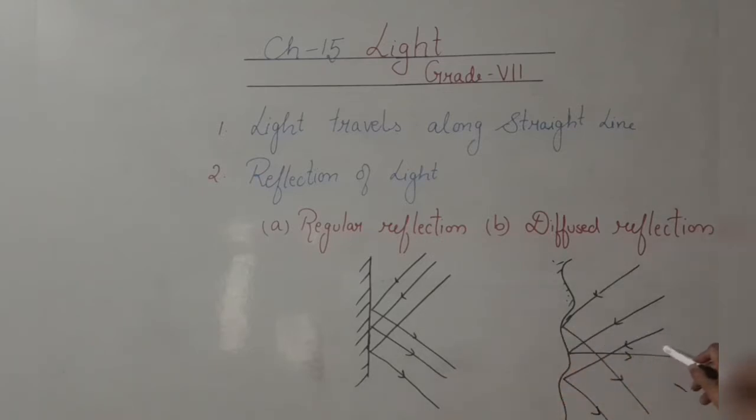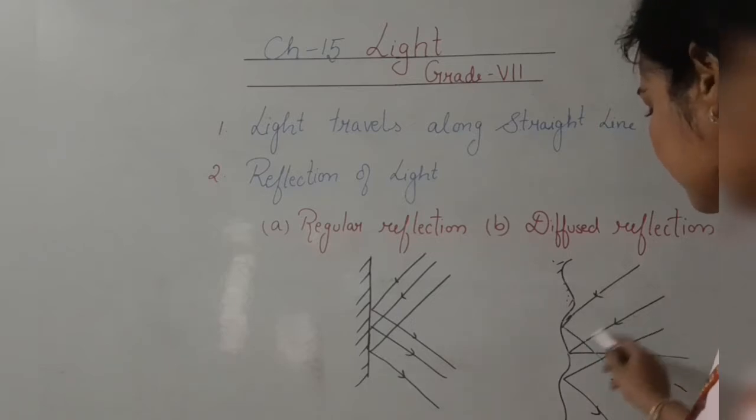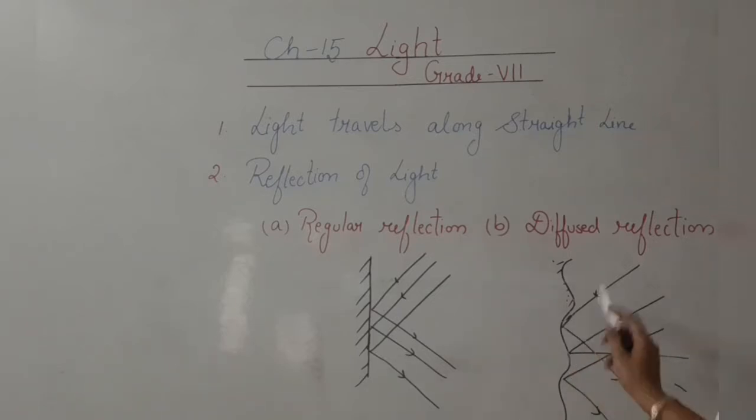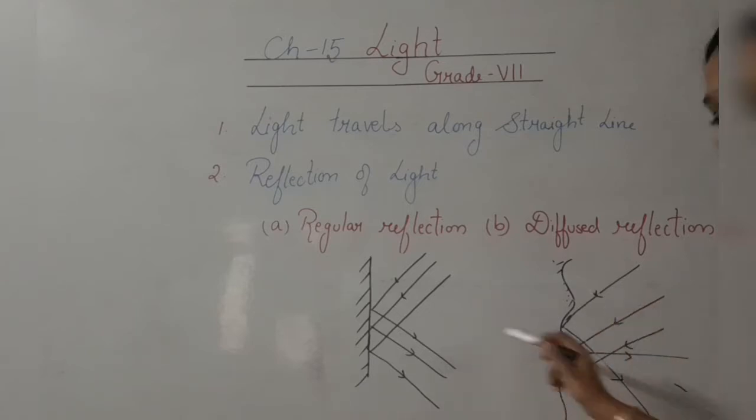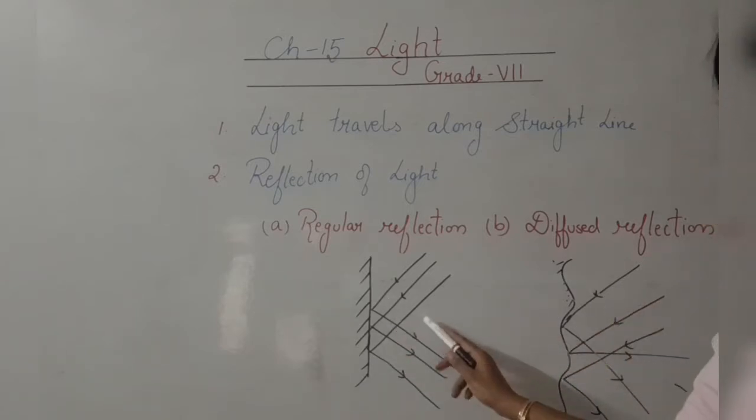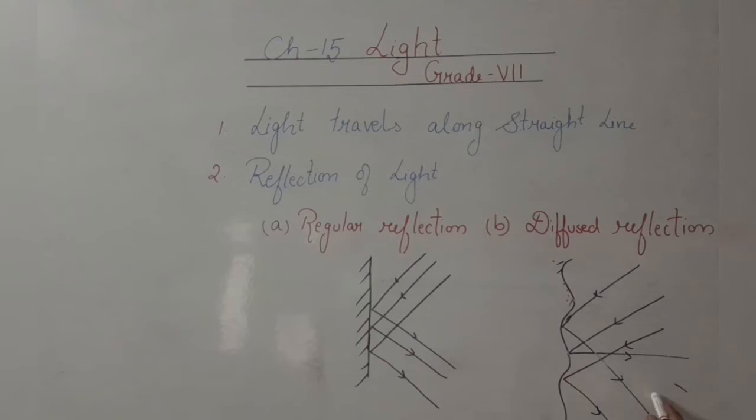Diffuse reflection. When the light rays fall on a rough surface, there are ups and downs on the rough surface. When the light rays fall on it, they get reflected in different directions. See, light rays falling on the rough surface get reflected in different directions, and as a result, the image which is formed is not sharp. The image formed by regular reflection is sharp, whereas the image formed by diffuse reflection is not sharp and not clear.